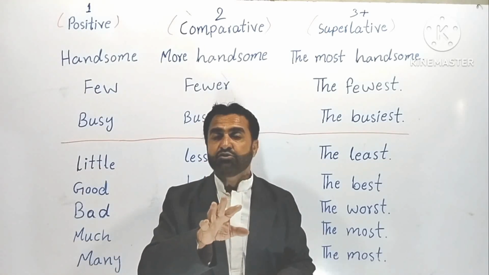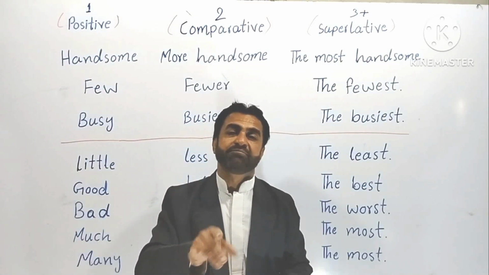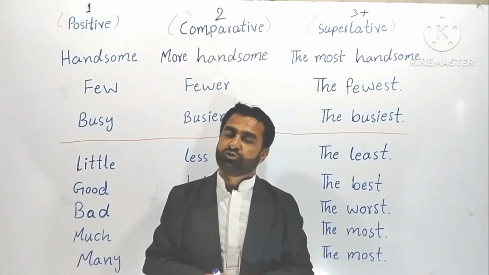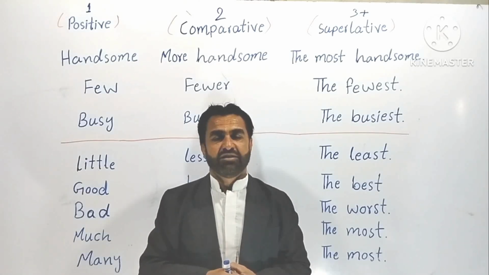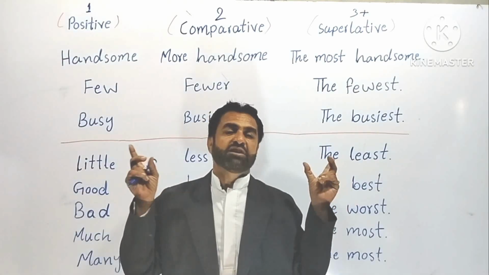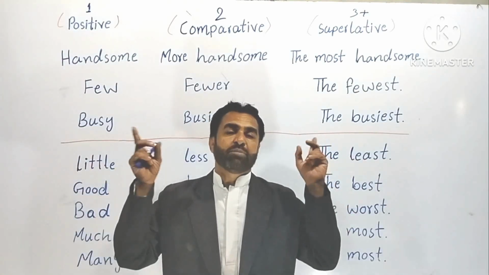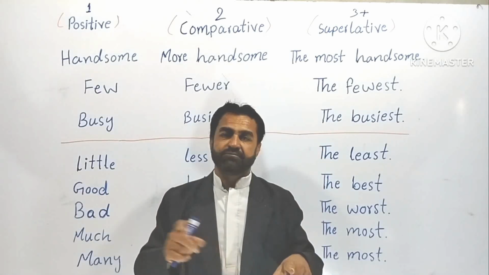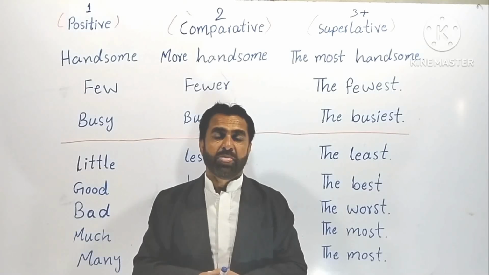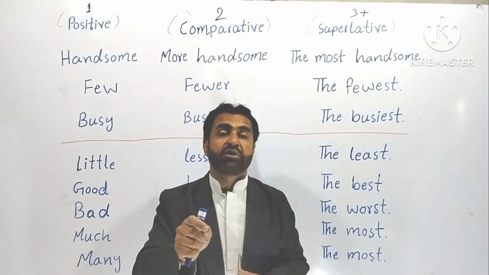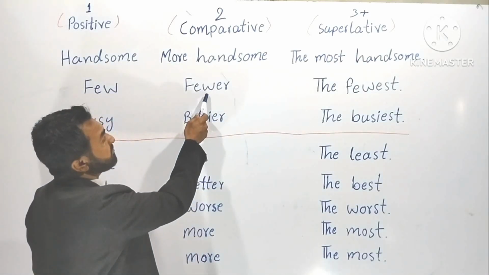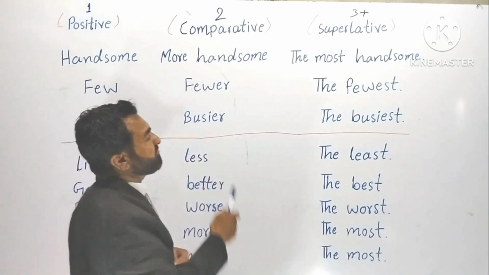When it comes to uncountable, it's okay. But when it comes to countables, here comes the problem. For countables, we should not use less. Before I myself said it, but that was when it comes to speaking, it's okay. But when it comes to writing, we should not use this word. Understood? For countable things, we use fewer. You can see it here. Also, I have written it here, fewer, the fewest.